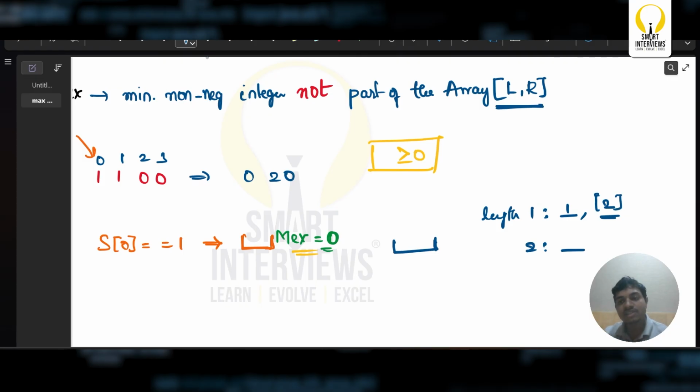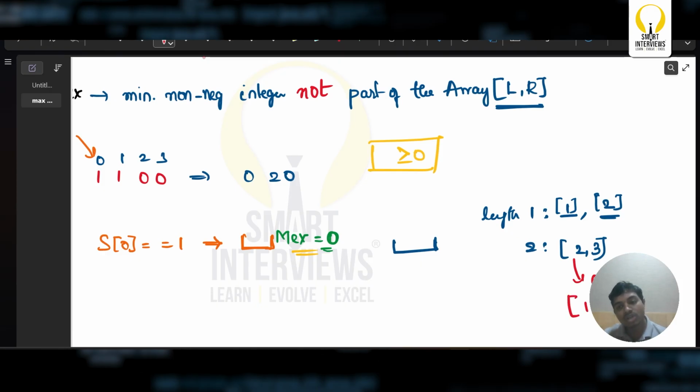Because this itself is an array which does not contain 0 in it. This does not contain 0 in it. If I take a length 2, can I just simply have 2 in this case? Or else 2, 3, is this a valid one? Yes, even this is also valid, which basically says the minimum non-negative integer which is not part of the array is going to be still 0.